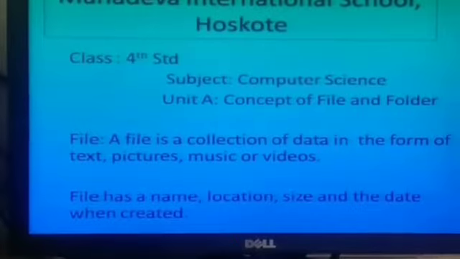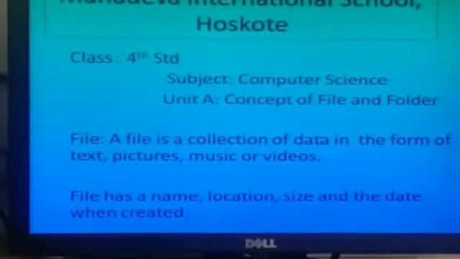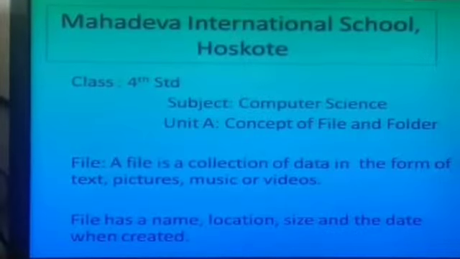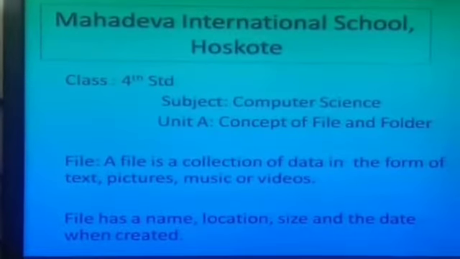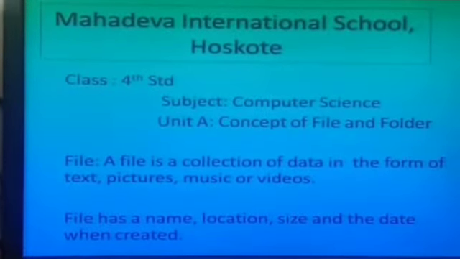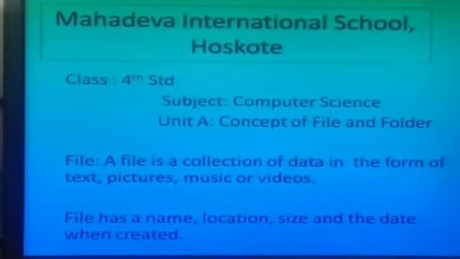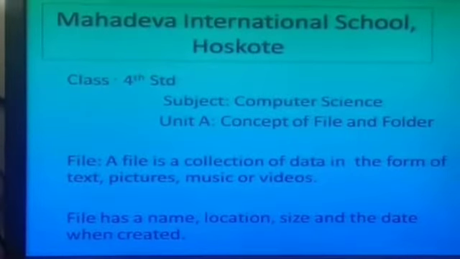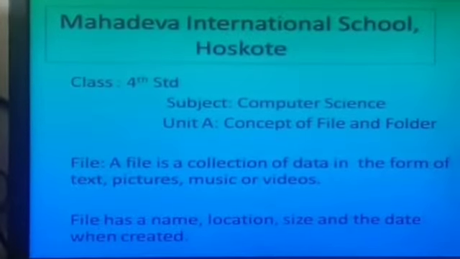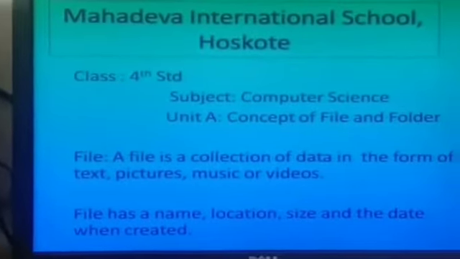In computer also, we are storing more amount of data. If we are saving the data in a file and we are not giving any file name, if you want to open that file again, how we can open? It is difficult, right? If we have named a file, like we are also having names, we can identify easily, right? Students, you are also having your names. If I call your name, you will respond, right?